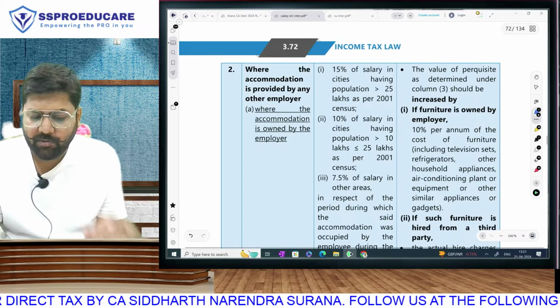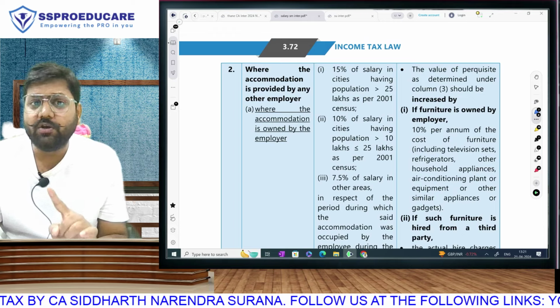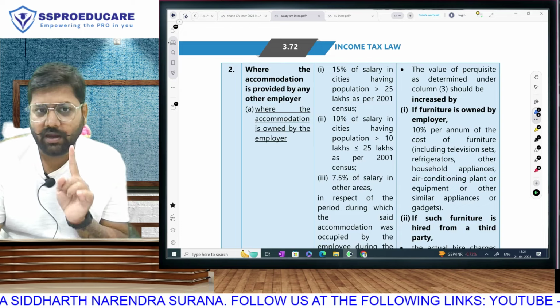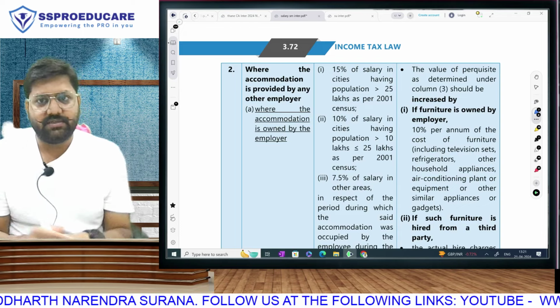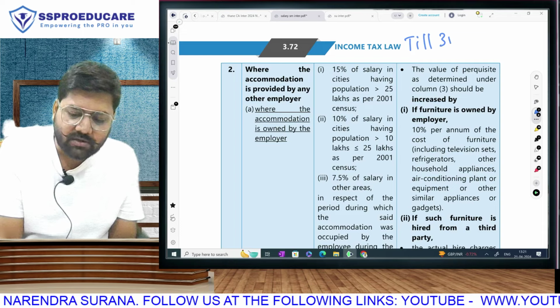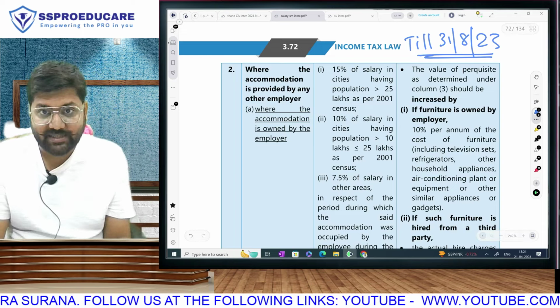Okay, now let's talk about non-government employees. This is page number 72 of your new study material from the salaries chapter, 3.72. Everyone will have to download this page and study this page. Till 31st of August 23, the rule was for the private sector.